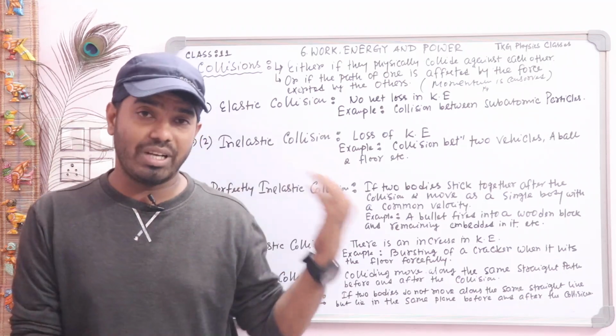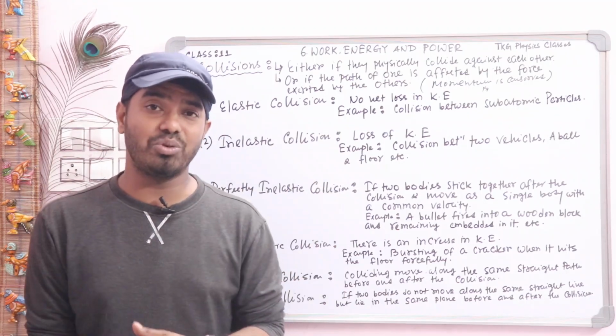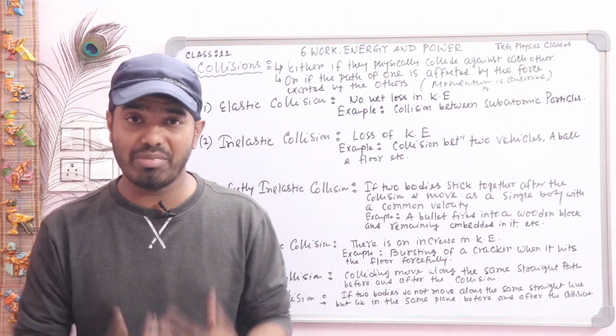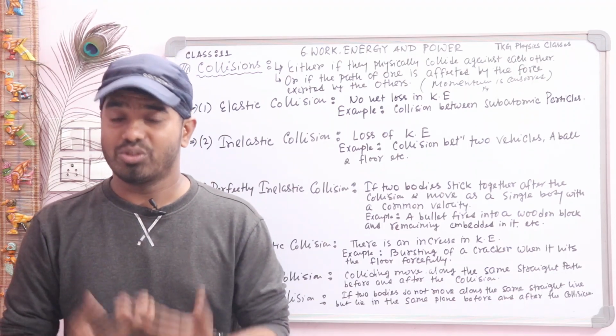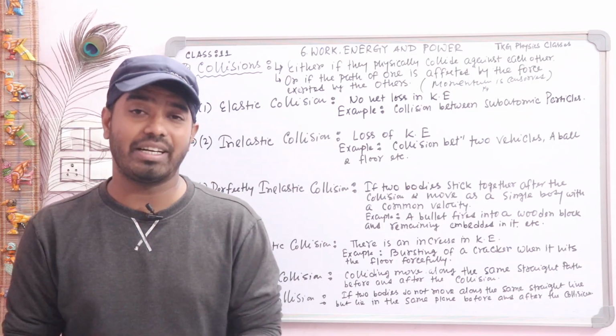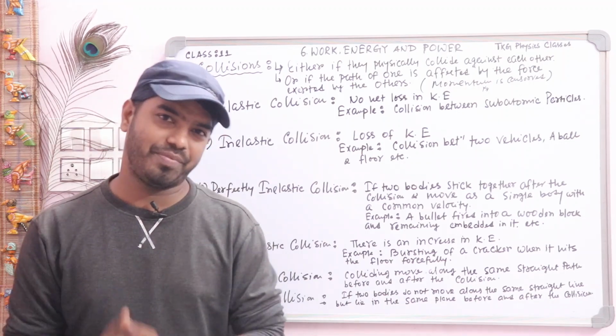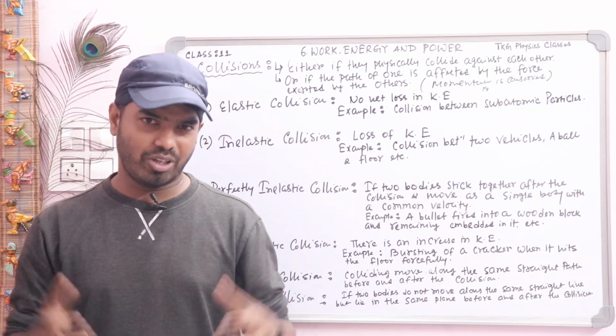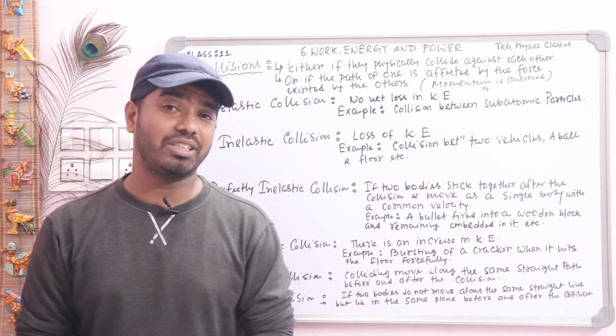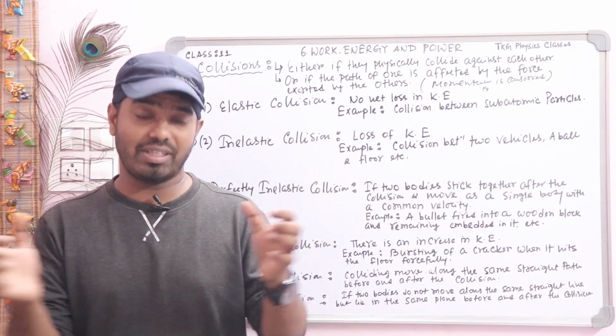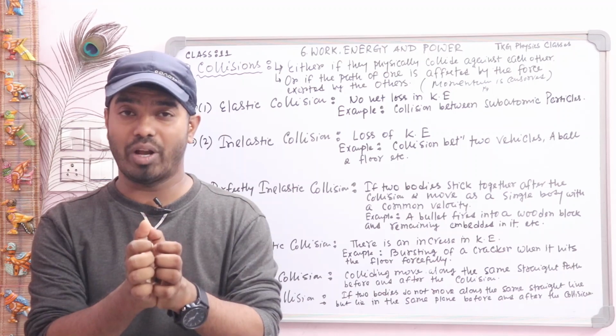So before going to elastic collision, at first you have to know the classification of collision. What is the meaning of collision? So open your copy and write. I think all of you know the meaning of collision, that is when two bodies physically collide.